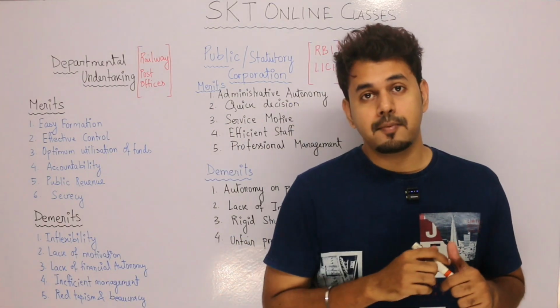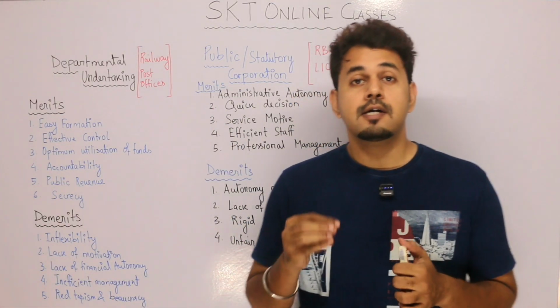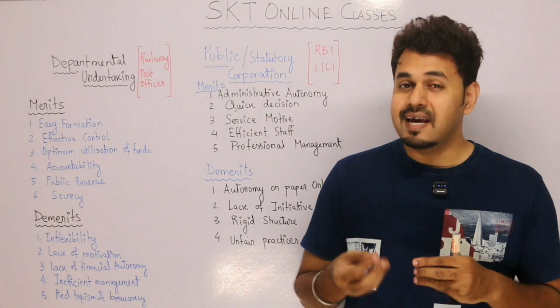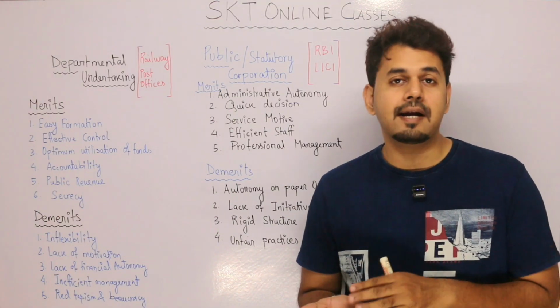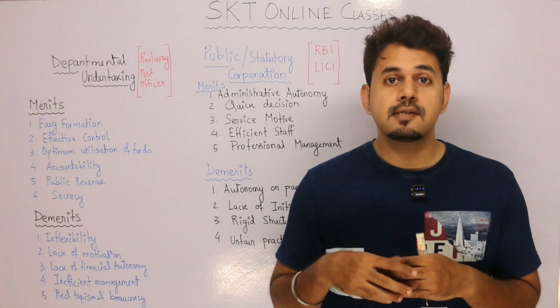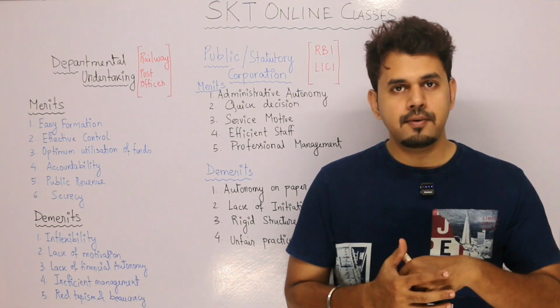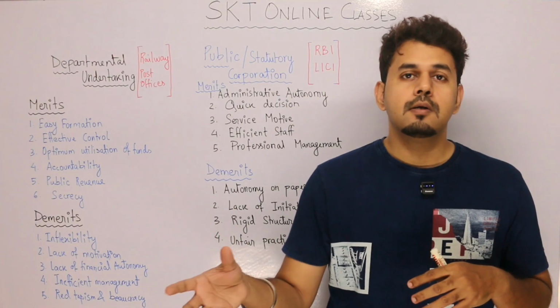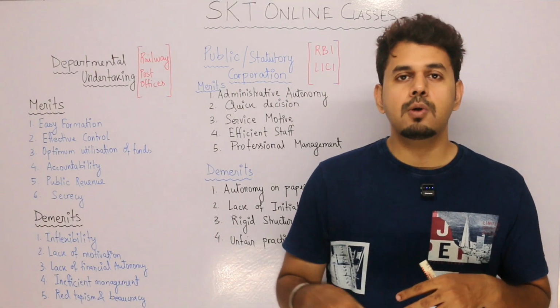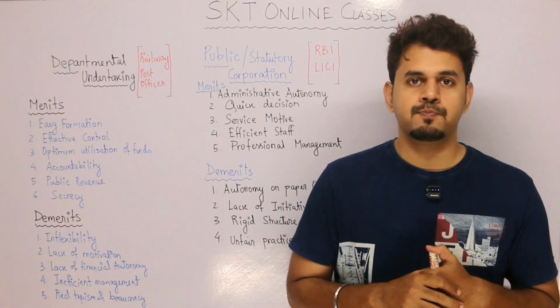Any revenue they earn will be added to the treasury of the government. Since government is giving them money, they are fully under the control of the government, and the government will get the revenue out of these departmental undertakings.